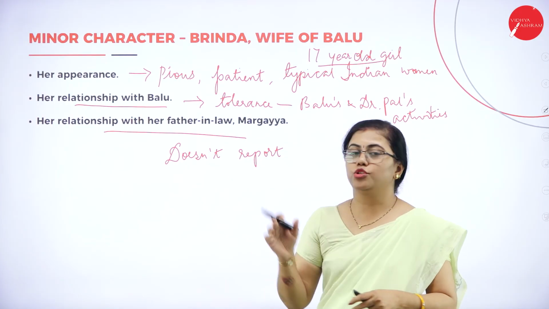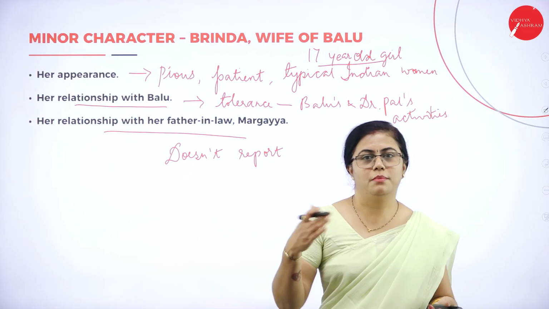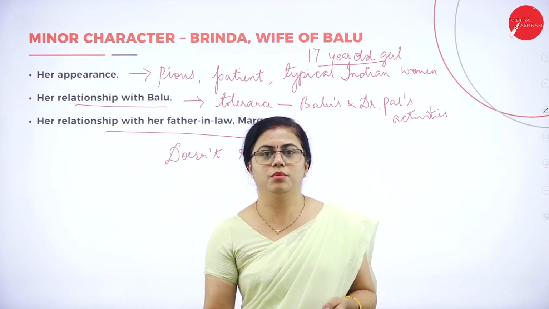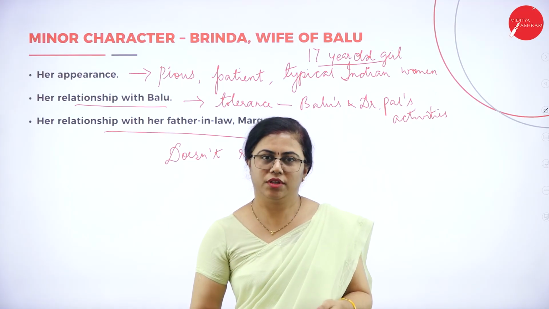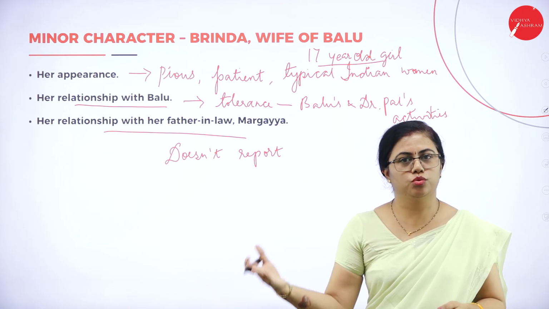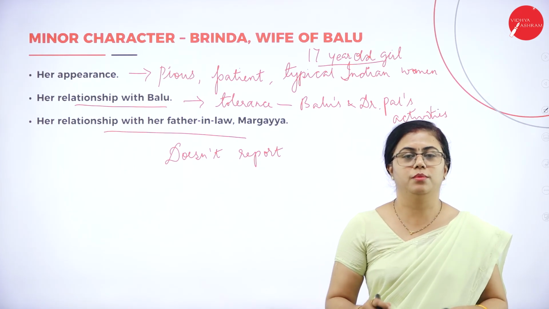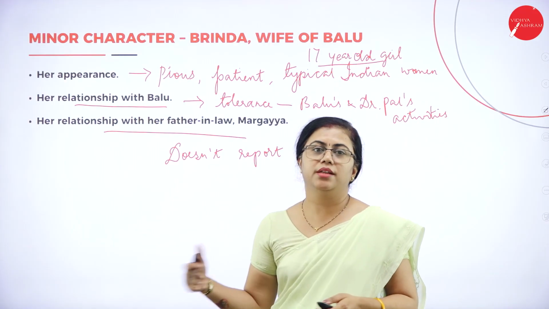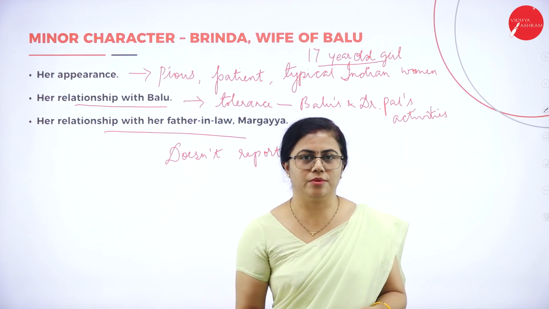But here the horoscopes do not match, but still the marriage is done, and she tolerates Balu in order to lead a comfortable, happy life. She thinks if I don't report this to Margaya, to the elders, then life will be happy. But it's the opposite way. Only when she reports it, the life becomes better.